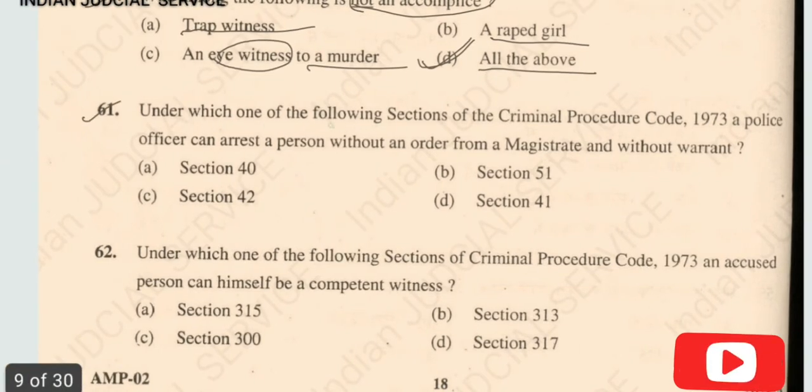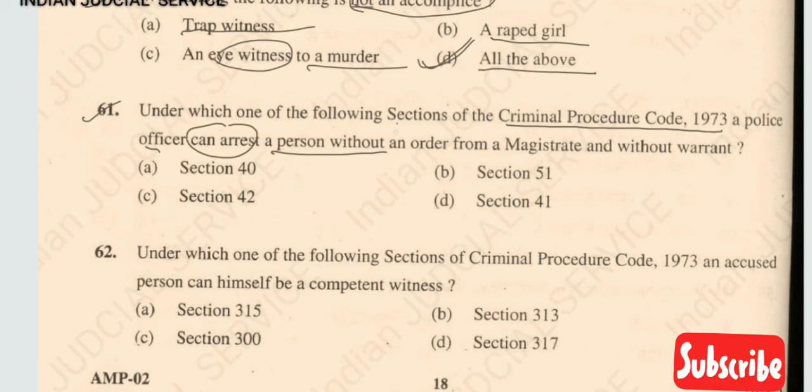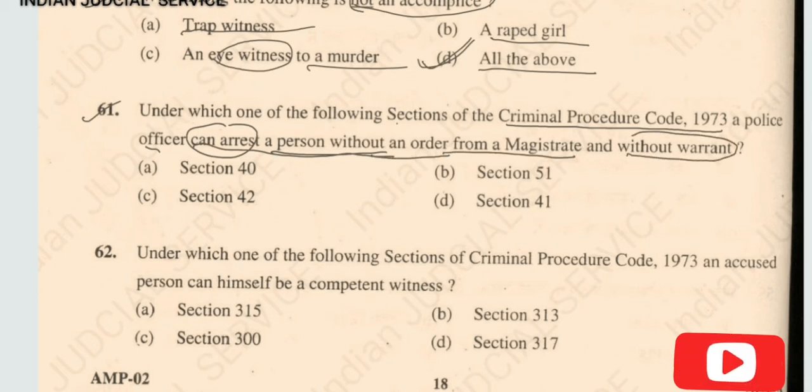Under which one of the following sections of the Criminal Procedure Code 1973 can a police officer arrest a person without an order of a magistrate and without warrant? This is a very important statement. So this is a very simple answer here: section 41. So the answer here is option D.